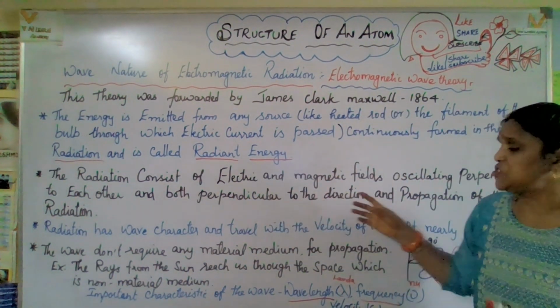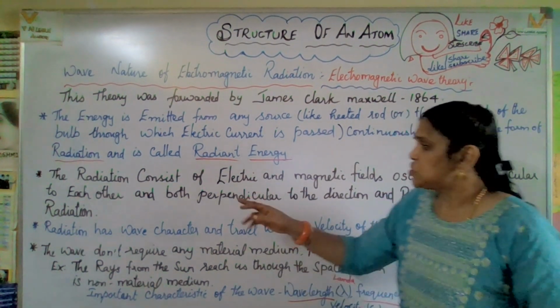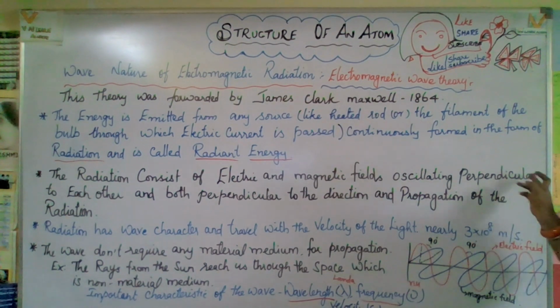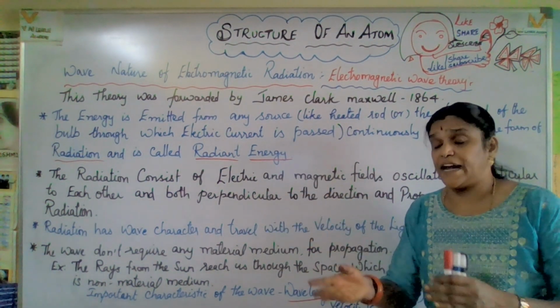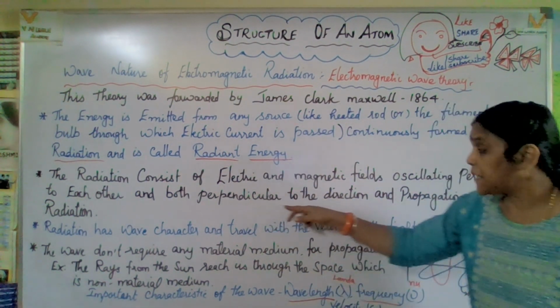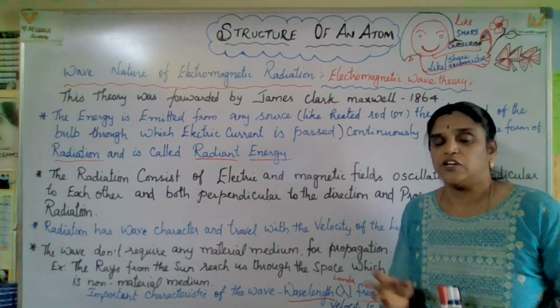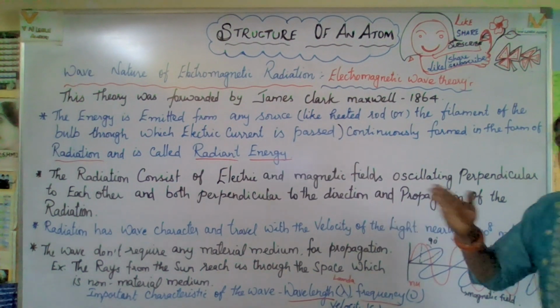Radiation, as he mentioned, is actually light. So the light waves are perpendicular to the direction of propagation of light.